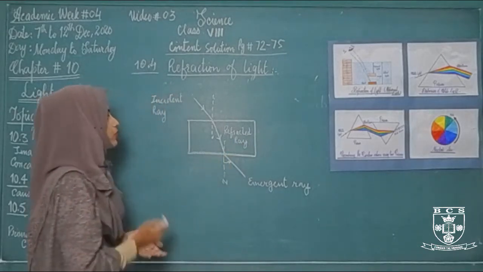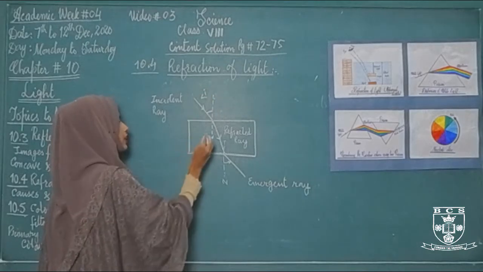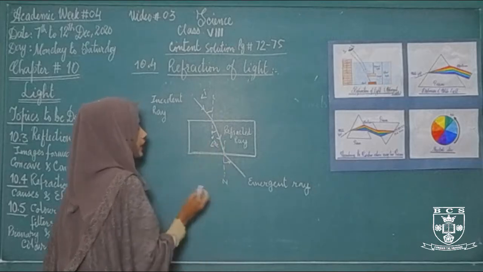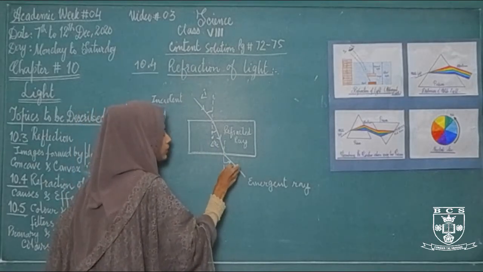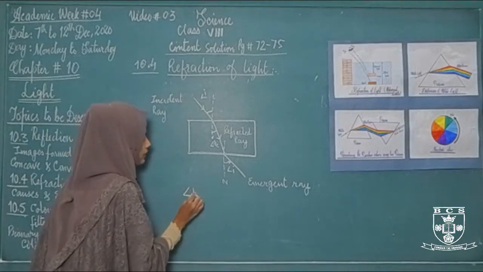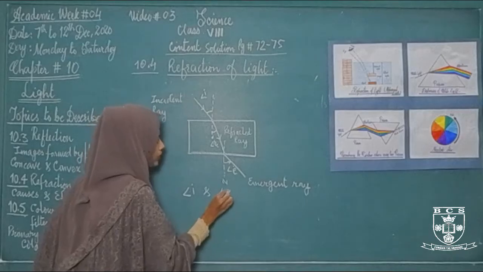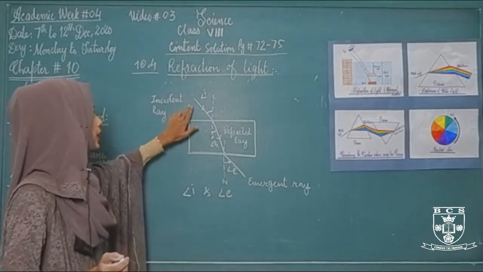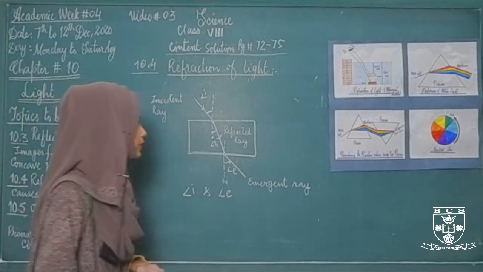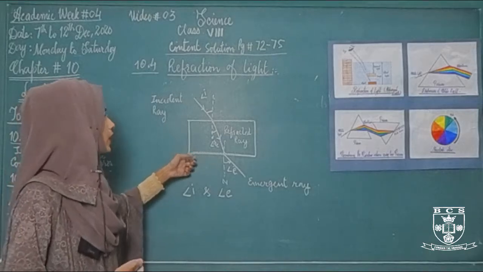There will be three angles: angle of incidence, angle of refraction, and angle of emergence. Always remember, the angle of incidence and the angle of emergence will always be equal, because the incident ray and the emergent ray are parallel to each other. So this is the refraction shown by a glass slab.